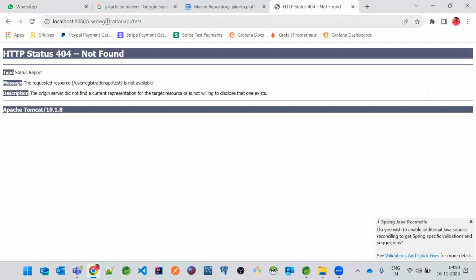So to make this application work, what we need to do, first of all, is configure a dispatcher servlet, because that is the only servlet which is going to receive the end user request. Who is the end user over here? It's a client. Browser is the client, right? Yeah.